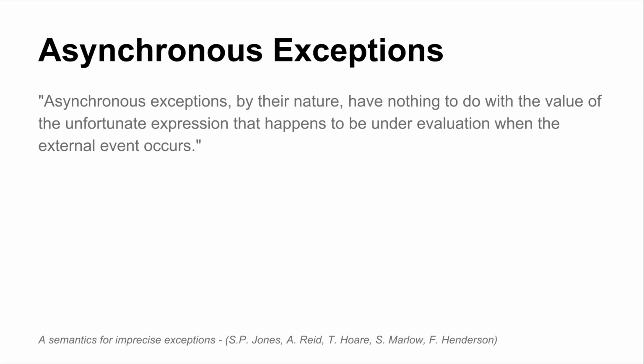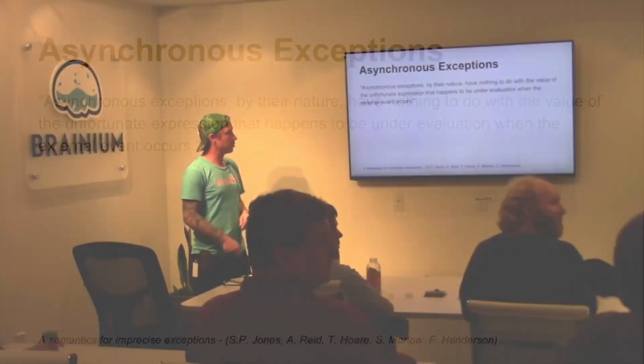The other thing is this notion of asynchronous exceptions, which is a concept I'd never really thought about before. This is a great quote from the paper: asynchronous exceptions by their nature have nothing to do with the value of the unfortunate expression that happens to be under evaluation when the external event occurs. Things that would be represented in Haskell by external events are like stack overflows, or the user hits Control-C or something like that. Let's say I've got a function that just adds two integers together. How would the type of that function represent the potential for a stack overflow? All functions would need to be able to represent all of these different types of errors.